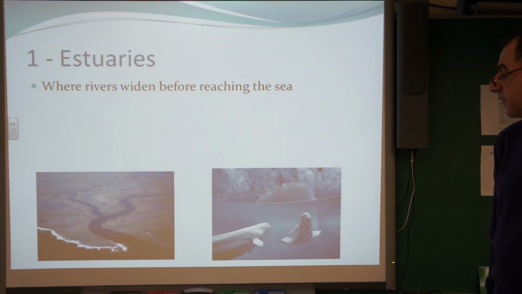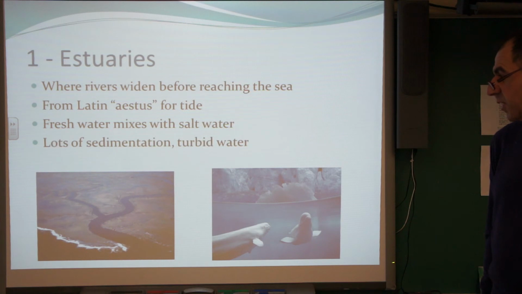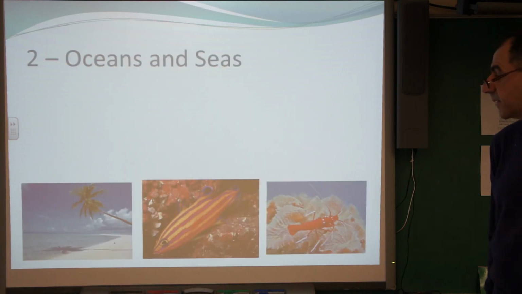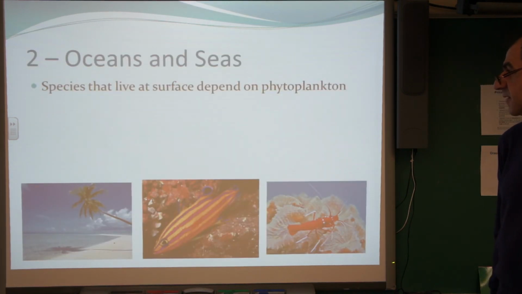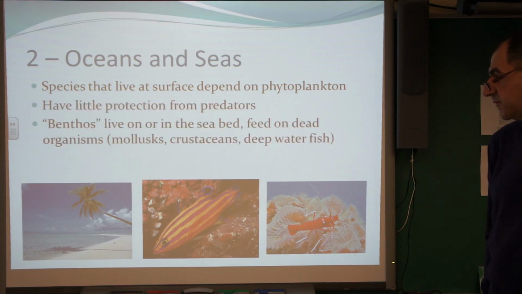Estuaries are where rivers widen before reaching the sea. Freshwater mixes with salt water, with a lot of sedimentation and turbid water, and freshwater and marine organisms. Oceans and seas: species that live at the surface depend on phytoplankton, have little protection from predators, and fishing is a large threat.